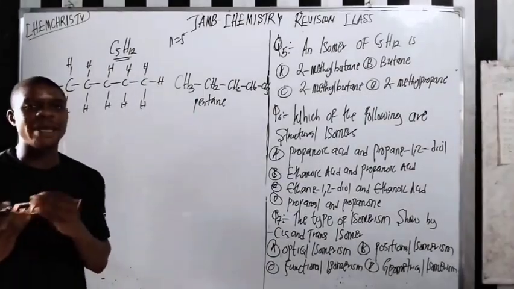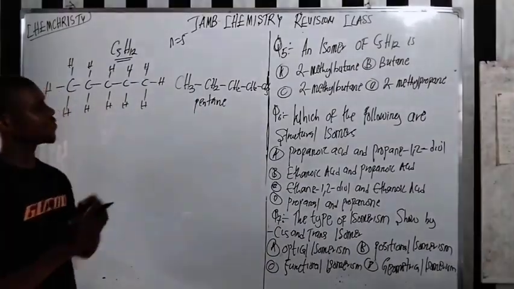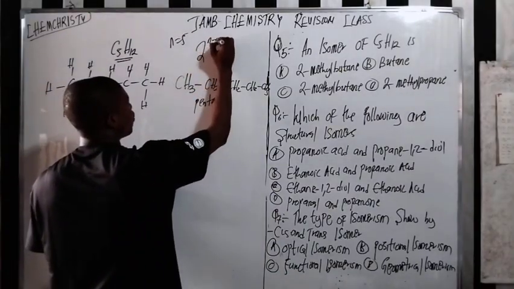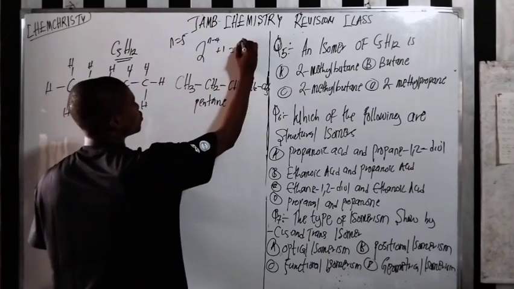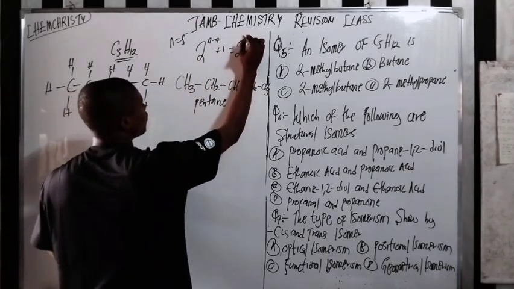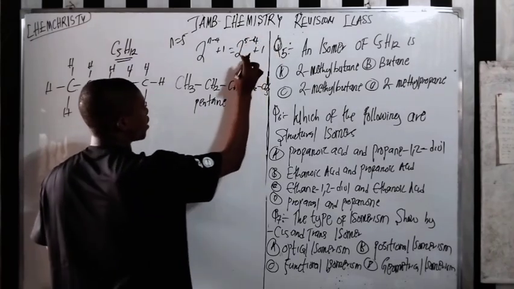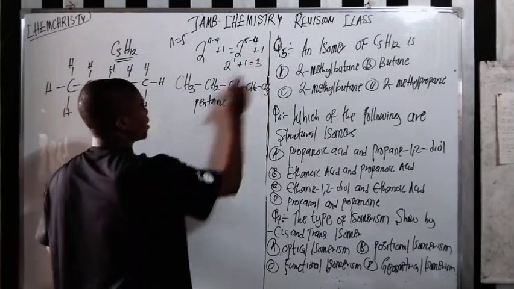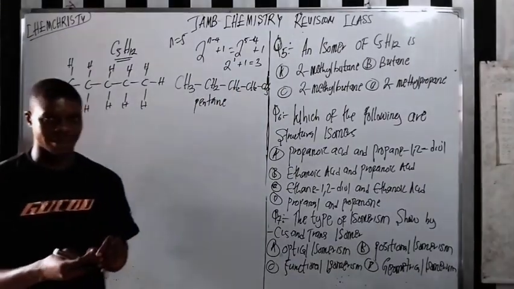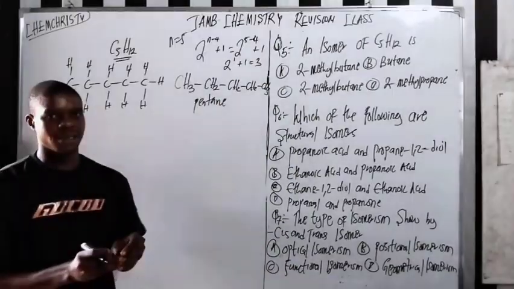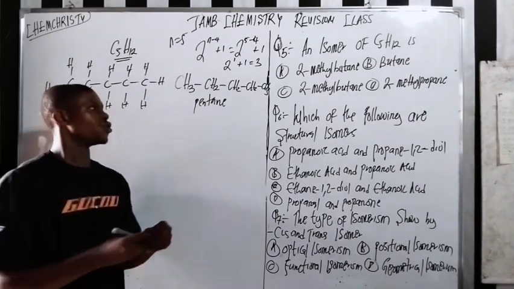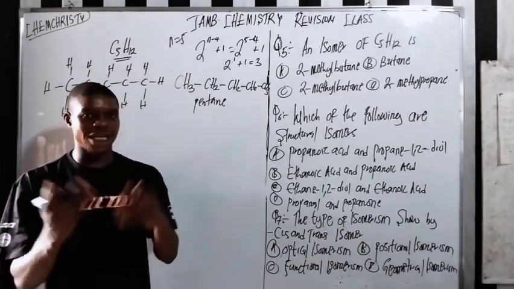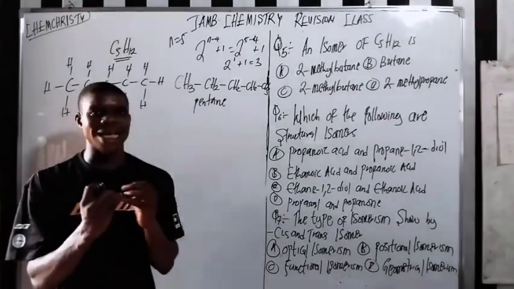How many possible isomers can you get when n is 5? Remember, you have 2 raised to n minus 4, plus 1. So it's going to be 2 raised to 5 minus 4, plus 1, so these are going to have 3 isomers. Now pentane is 1. They ask you to give another one. This type of isomerism is called chain isomerism.